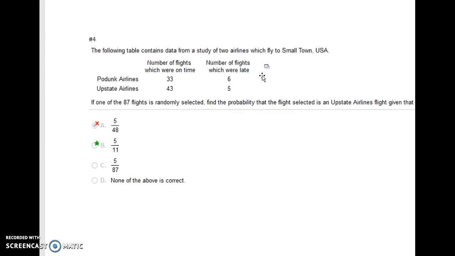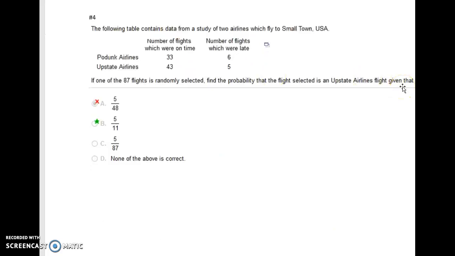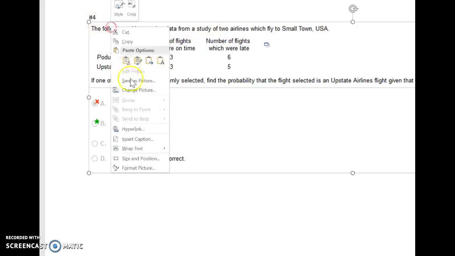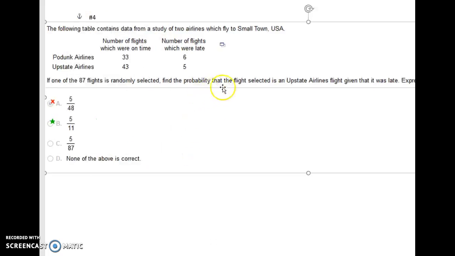Let's go to question number 4. The following table contains data from a study of 2 airlines which fly to small town USA. Notice we have 2 airlines, Podunk and Upstate, and we have flights that were on time and flights that were late. Hold on, I'm not able to see all of this right now. It says if one of the 87 flights is randomly selected, find the probability that the flight selected is an Upstate airline given that it was late.